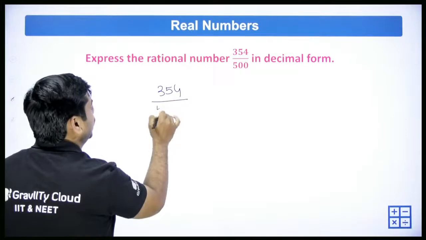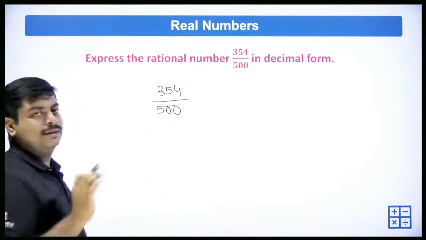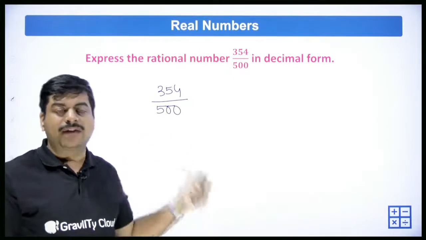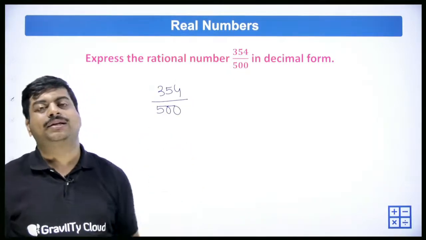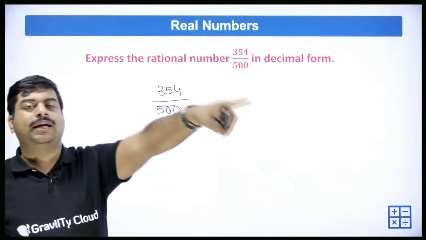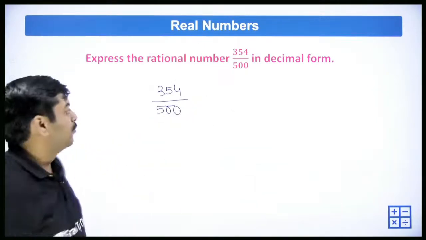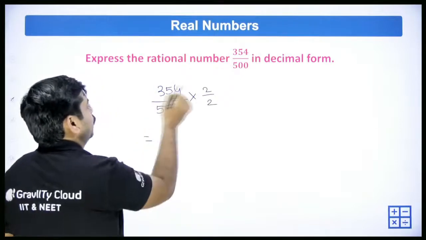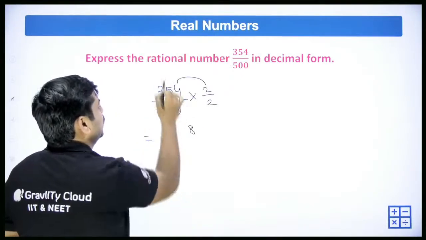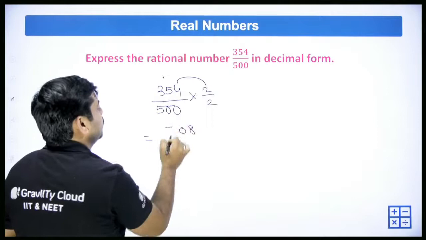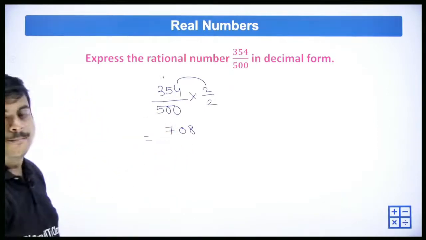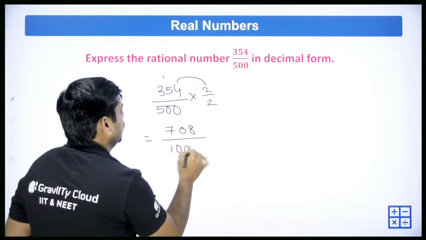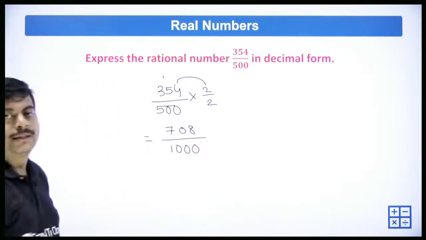354 by 500. I'll give you a very easy method. As we are having 500, instead of dividing with 500, let's try to eliminate that. Eliminate in the sense, try to make it as 1000, that means multiply by 2 by 2. So 354 into 2: 2 fours are 8, 2 fives are 10, 2 threes are 6, plus 1 is 7. So that becomes 708. 708 by 500 into 2 by 2 gives 708 by 1000.